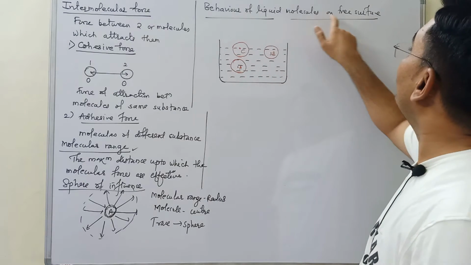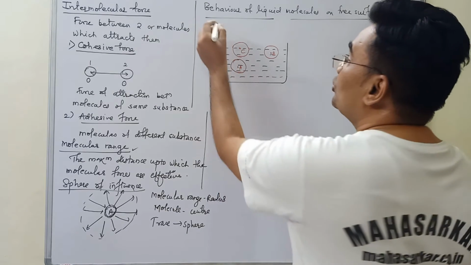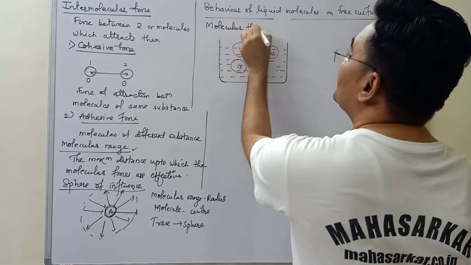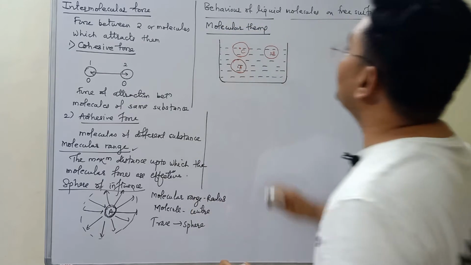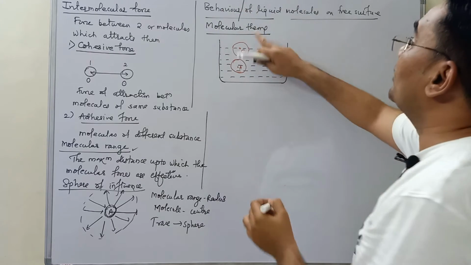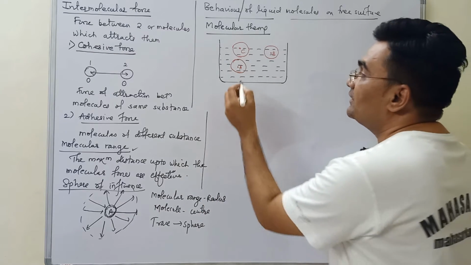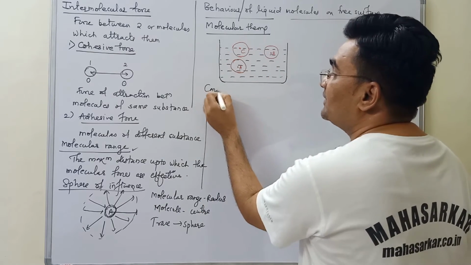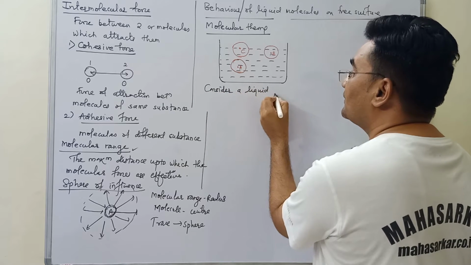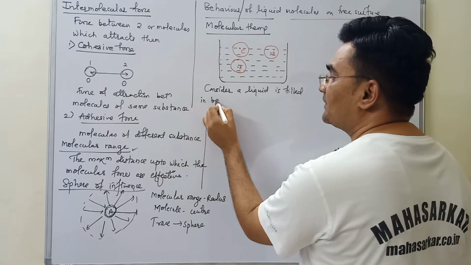Consider the behavior of liquid molecules on the free surface of liquid. We consider this as the molecular theory of liquid molecules on the free surface of liquid. Consider a liquid of fixed density filled in a vessel or beaker.